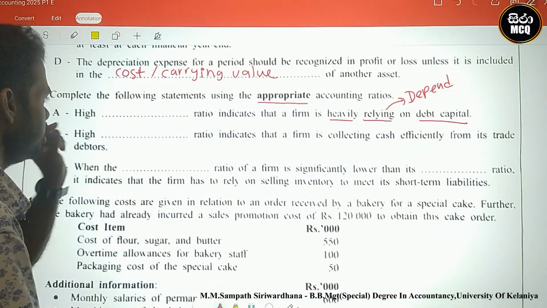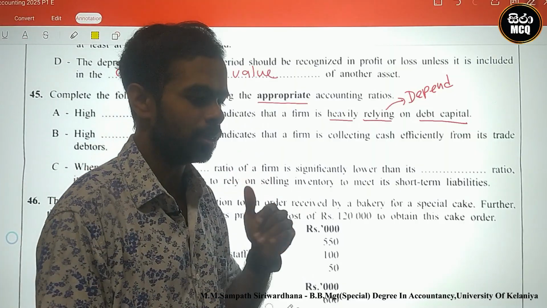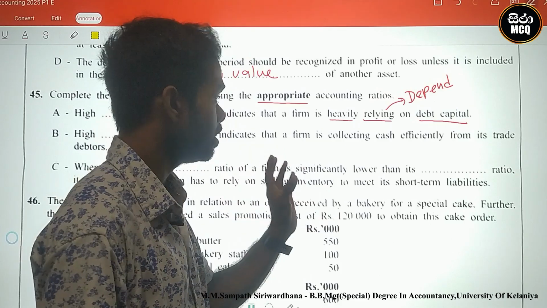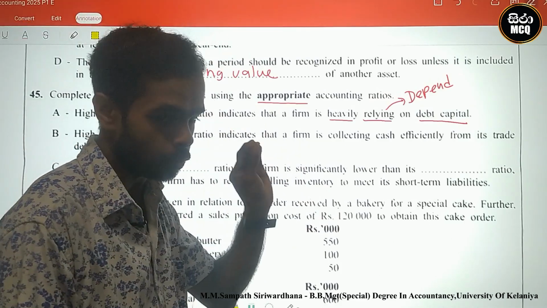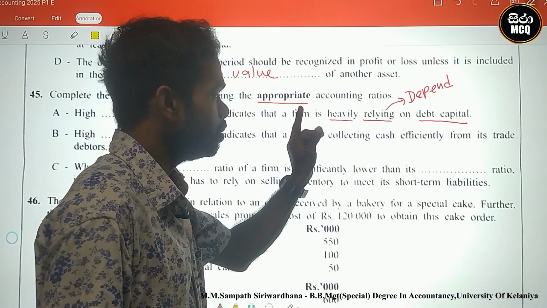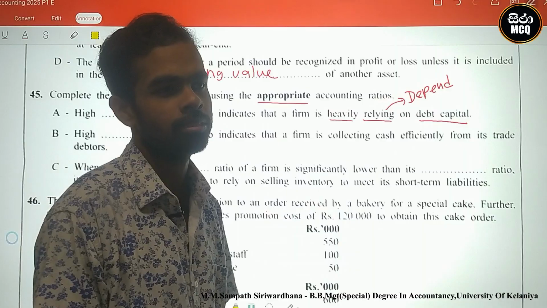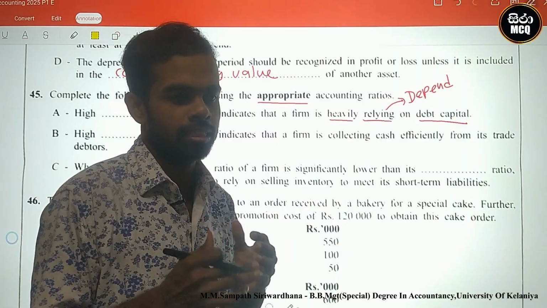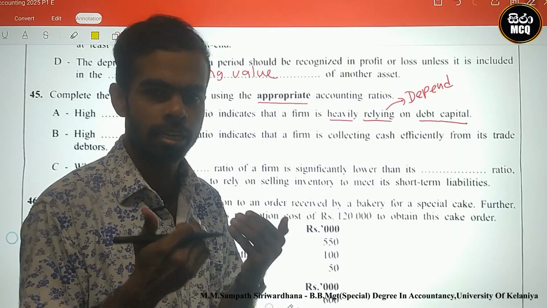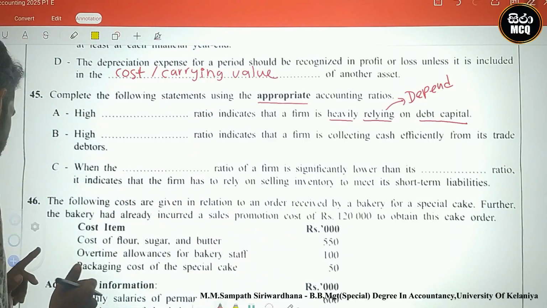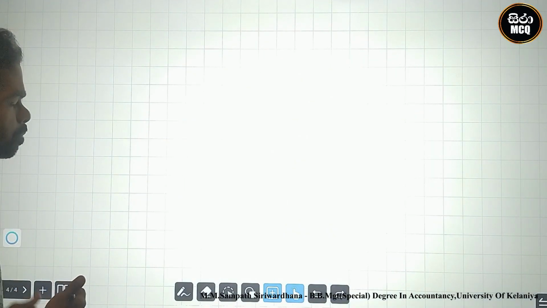A high blank ratio is showing that the firm is heavily depending on debt capital. Depending on debt capital means debt capital is high.